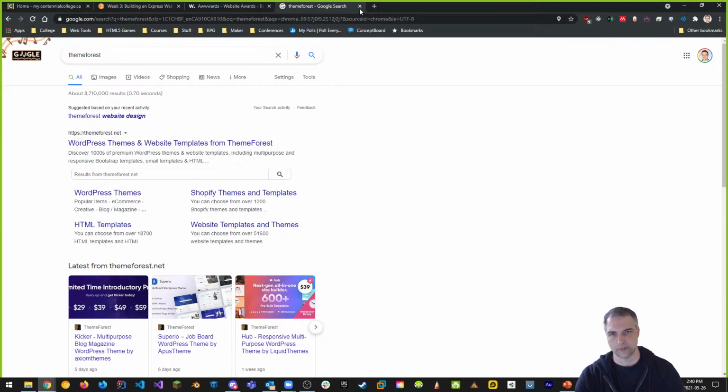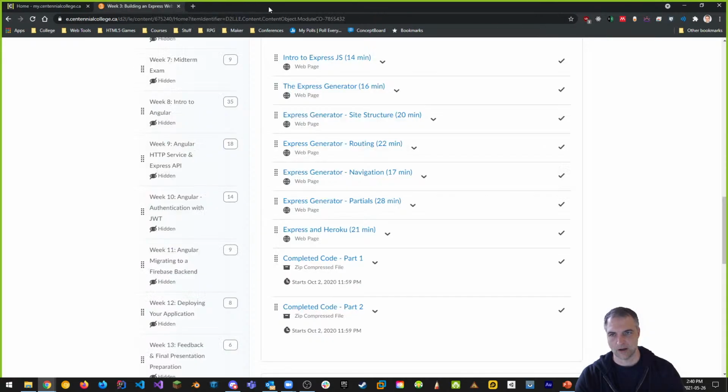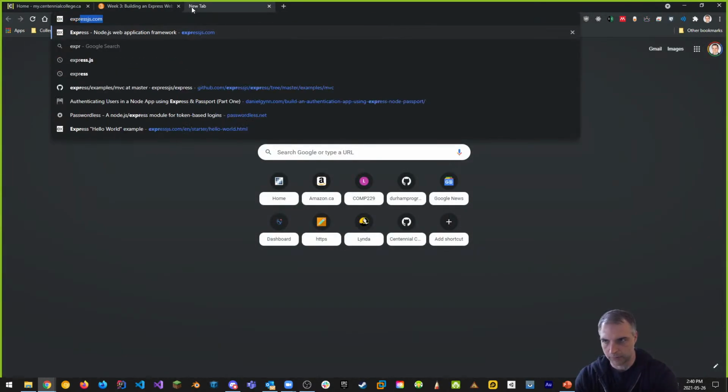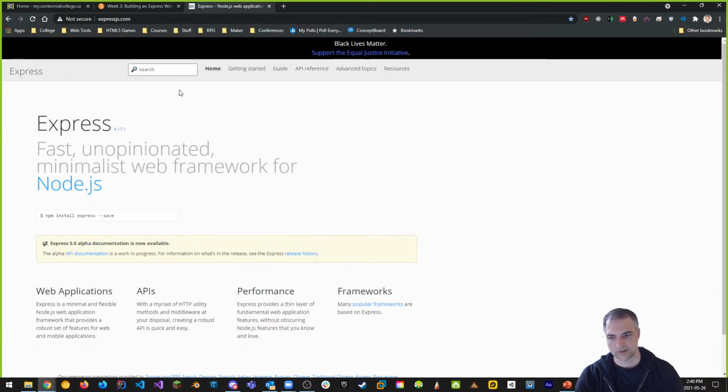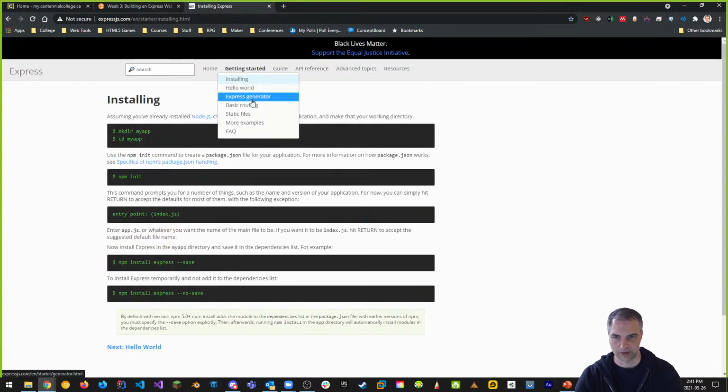So that is the first piece. Let's get going on the next piece. We're going to be talking about Express today. Express.js, like we talked about last week, is a wrapper, an extension of NPM. I would have liked to have more time to go through all the details of Express. We're not going to just use this. We're actually going to use something called the Express Generator.